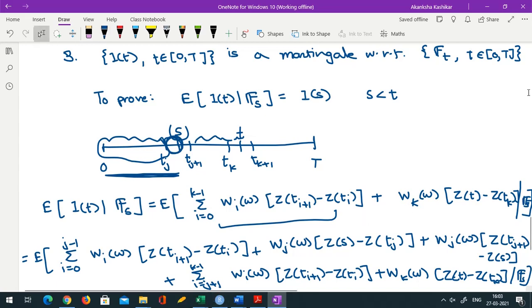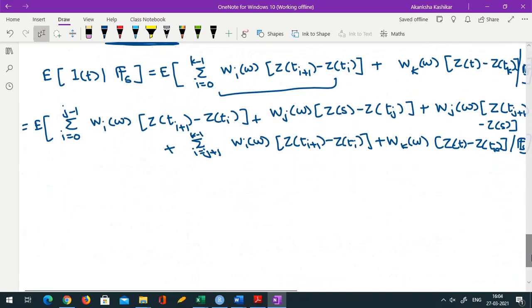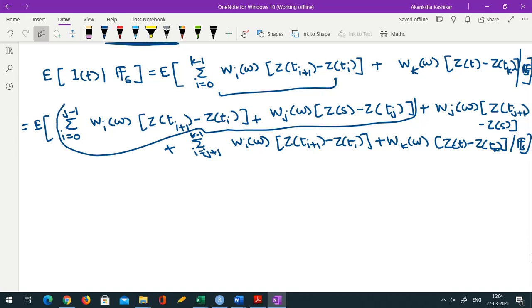Now see, given Fs, these terms are known. Okay, these terms are known, so they will remain as they are. Given Fs, they'll just come outside the expectation, because they are part of history.